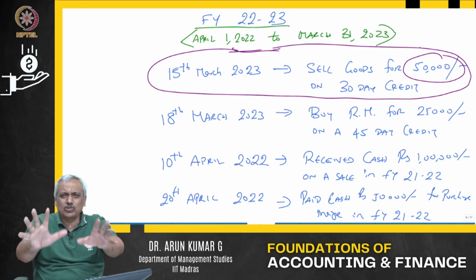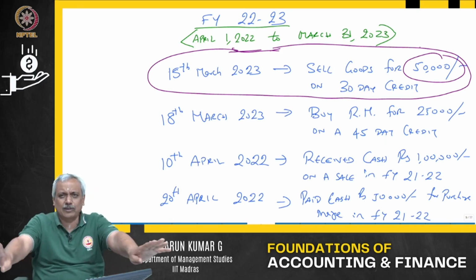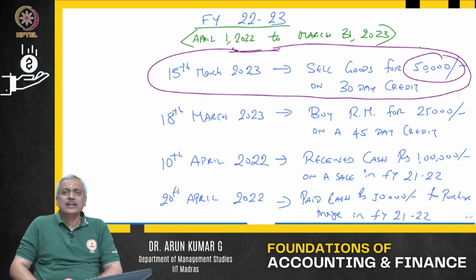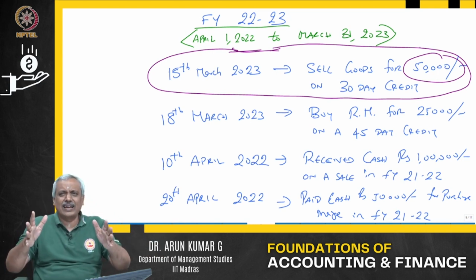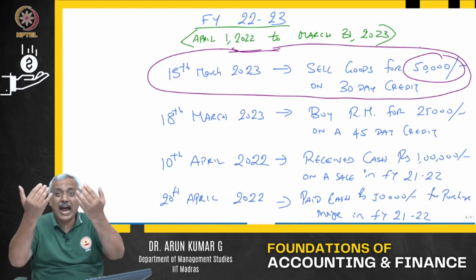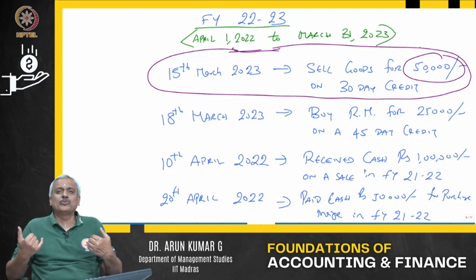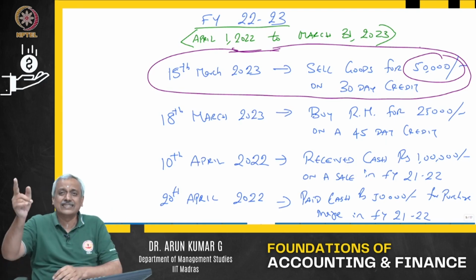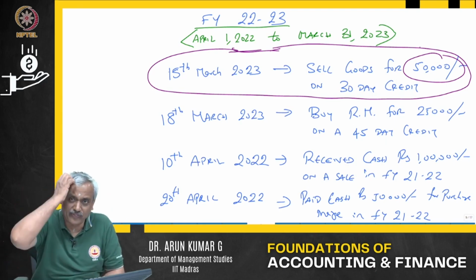I have pushed the goods to the buyer, and the buyer has taken possession. If the goods get destroyed in a fire on the way, or get damaged, it is the problem of the buyer, not mine. The buyer will have to pay me the 50,000 he owes me.